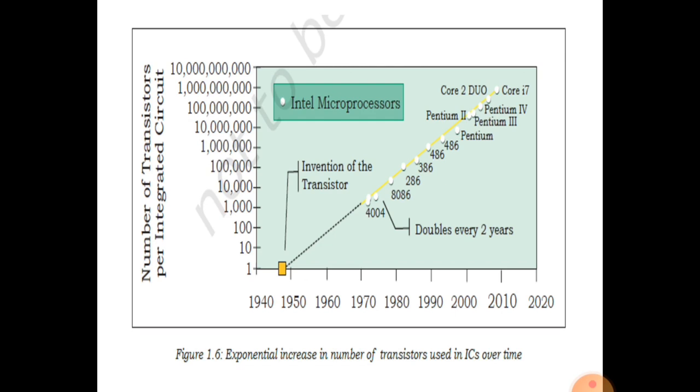Here is the name of the processor, Intel microprocessors, which we are using in the CPU or in laptops. As per time duration, as microprocessors were invented, the number of transistors in the computer system increased. Due to that reason, its processing capacity is high, and processing speed is going higher.